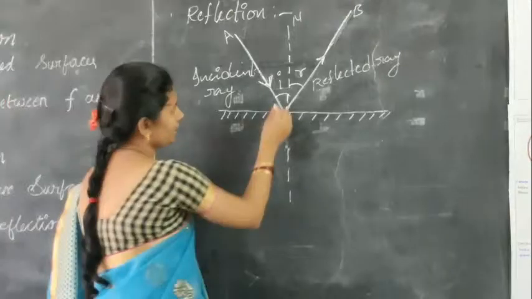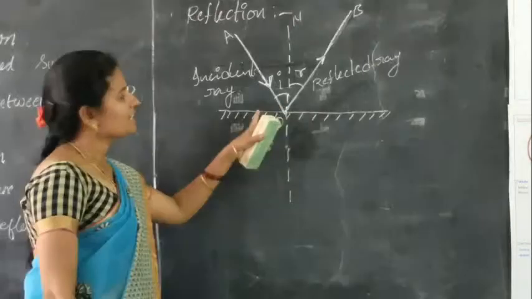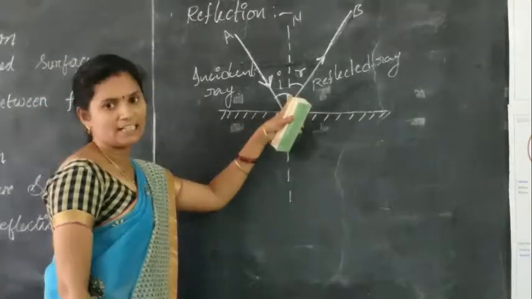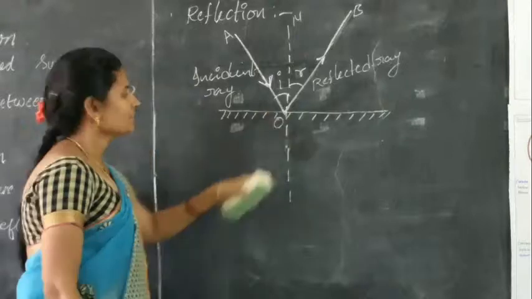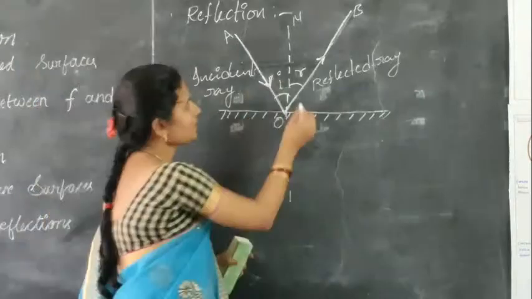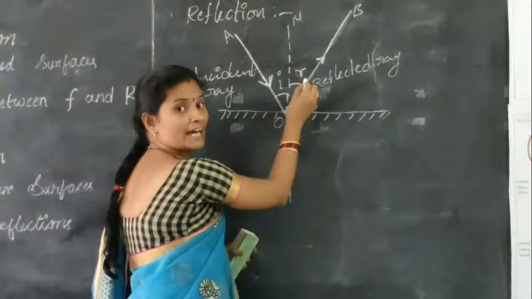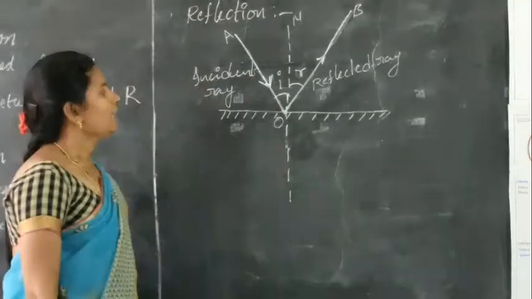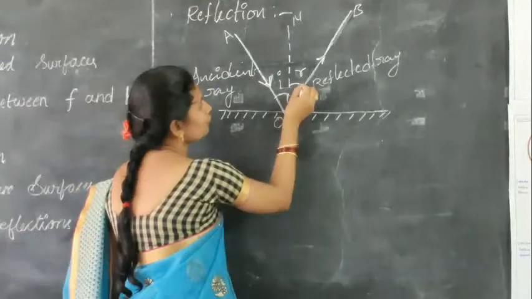So what is the angle of incidence? The angle made by the incident ray with the normal to the surface is the incident angle, represented by the letter i. And the angle made by the reflected ray with the normal to the surface is known as the angle of reflection. That is nothing but r.